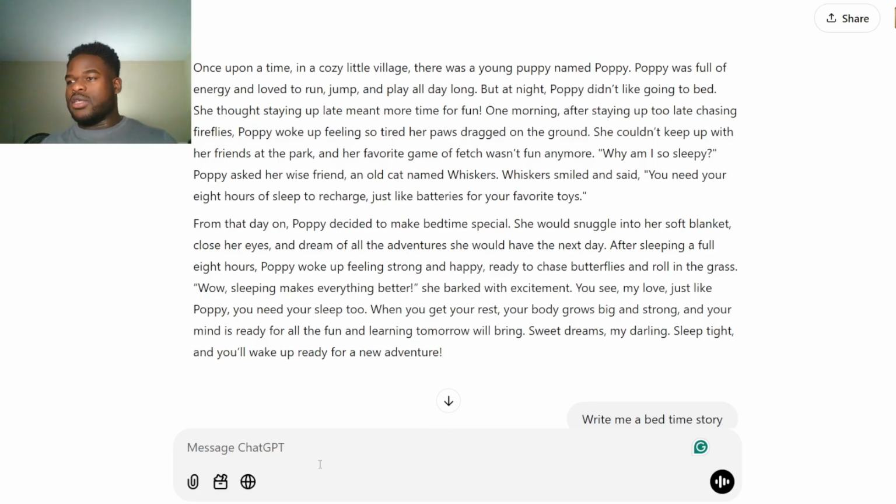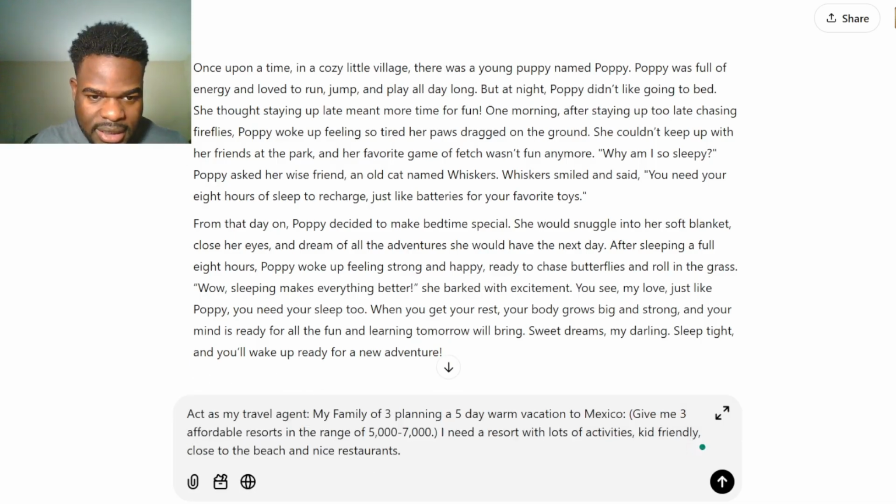So again, guys, we're using the same 6 attributes of ChatGPT, which are essentially the task, what you want it to do. So you want it to plan your vacation. The context, right here, it's acting as my travel agent. The example, what do I want there? Kid-friendly beaches. And the persona, where I want to be, what ChatGPT wants to be, and the tone. So essentially, act as my travel agent.